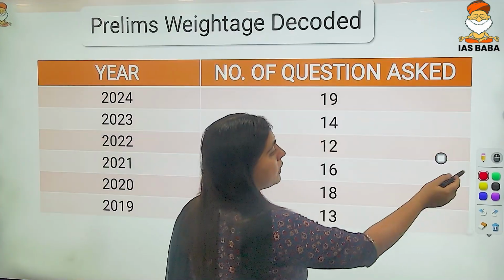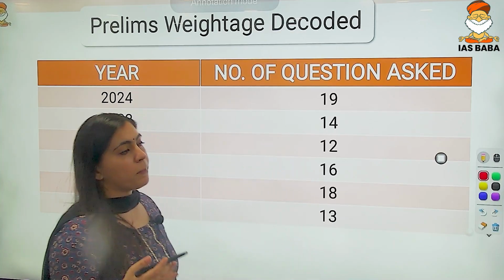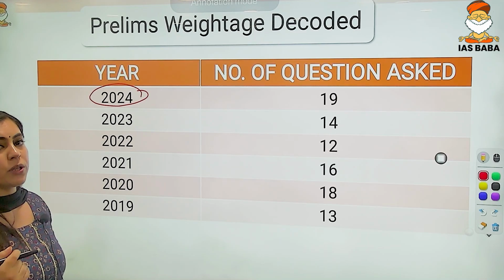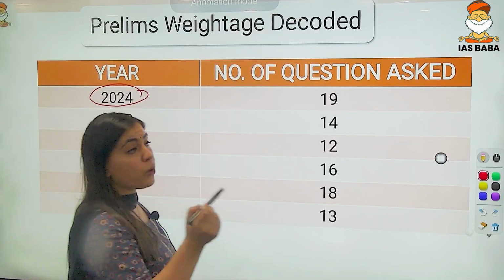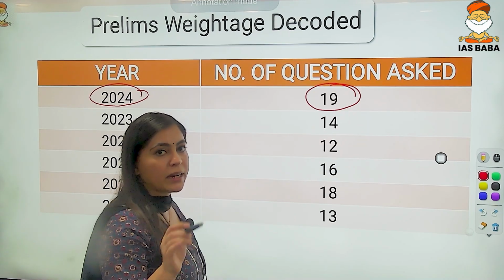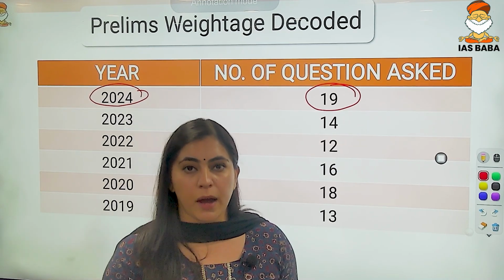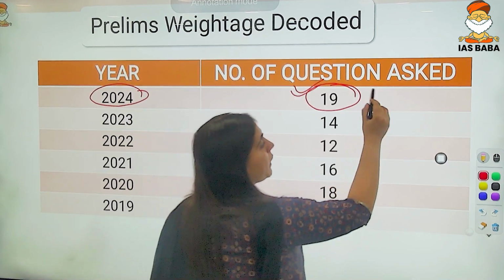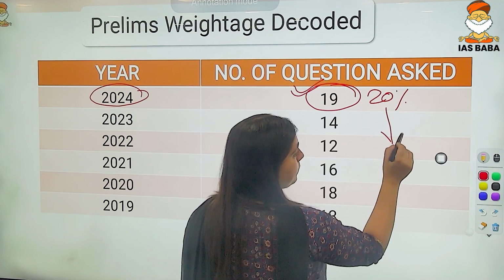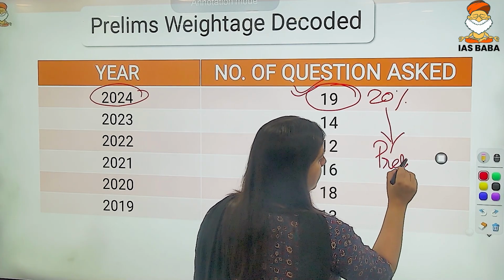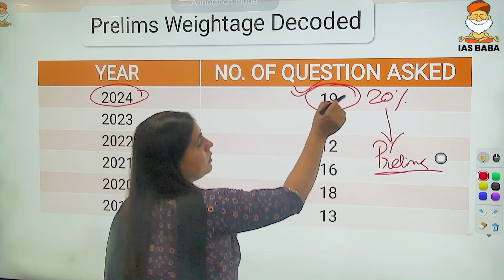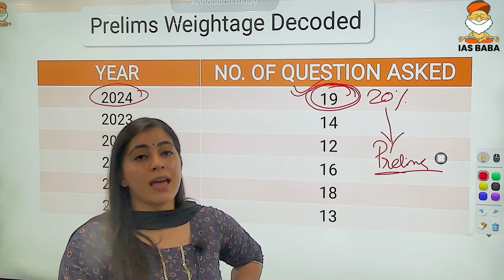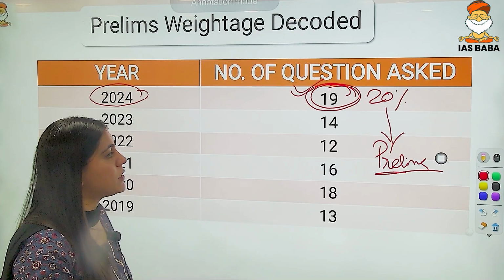So now let us look at the weightage from the past 6 years. As you all know, the 2024 prelims examination has been conducted recently and over 19 questions were asked directly from your polity and governance part. So this subject becomes very important as it carries about 20% of weightage in your prelims. If you get 19 questions right, you would be able to score higher in your prelims and qualify the prelims examination.